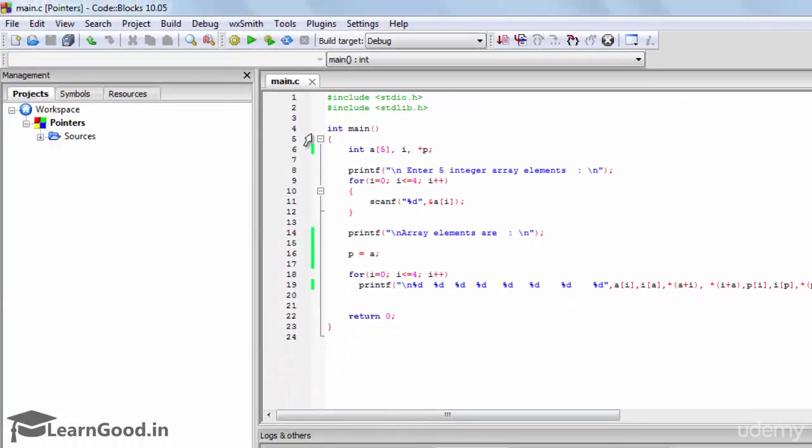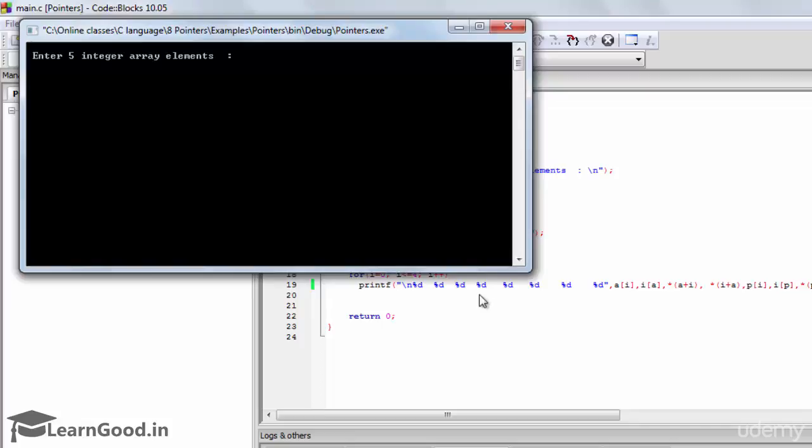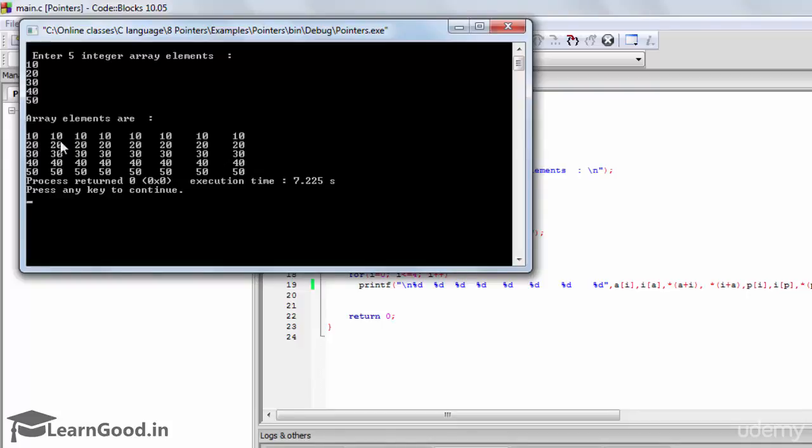Compile the code. There's no error. Run it. Enter the values. I'll give the values as 10, 20, 30, 40, and 50. And you can check that at all the 8 places it's giving the same value. That means there is no difference between arrays and pointers. Both are the same. Arrays internally are nothing but pointers.